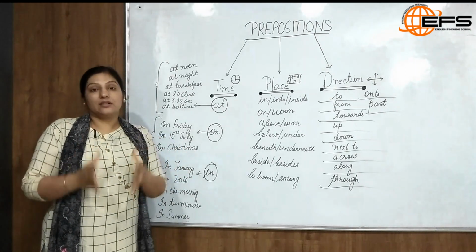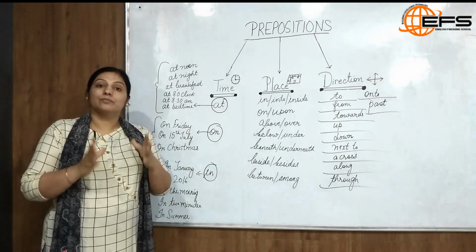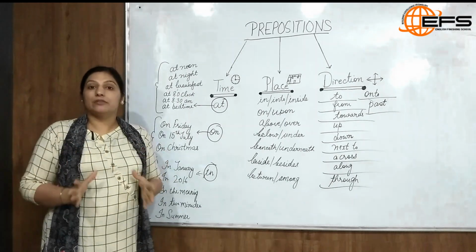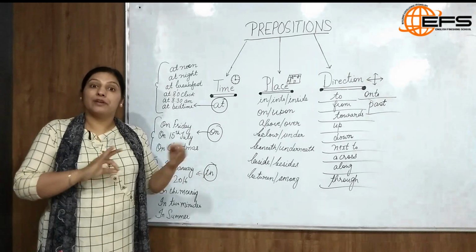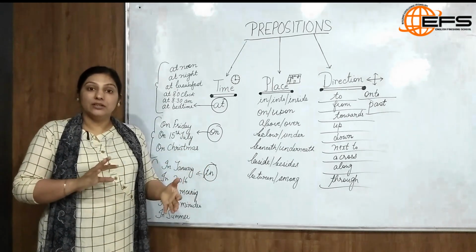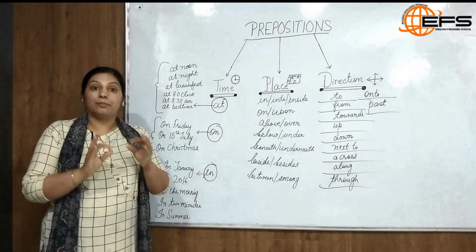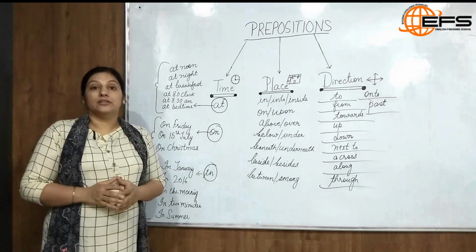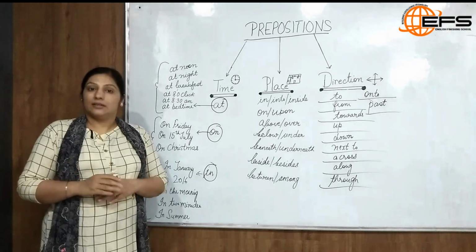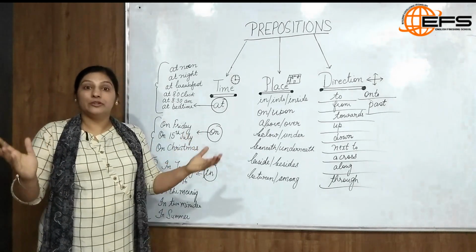In is used basically with the months of the year. In January, my birthday falls in July. COVID-19 got spread in the month of November last year. So here in a particular month we use in. And then with a particular year. In 2016 there was a revolution.